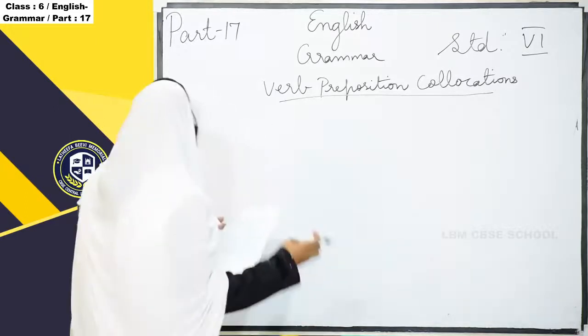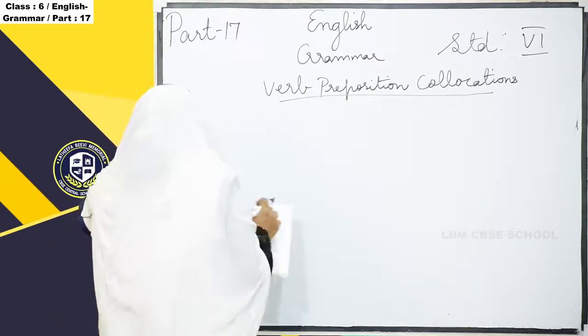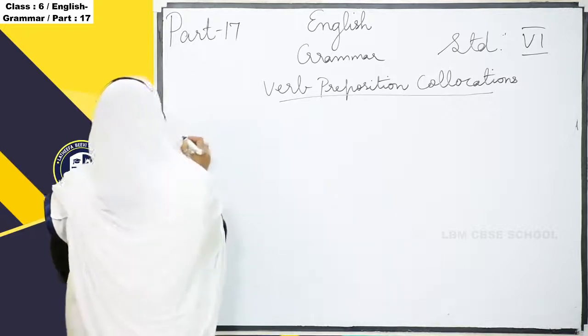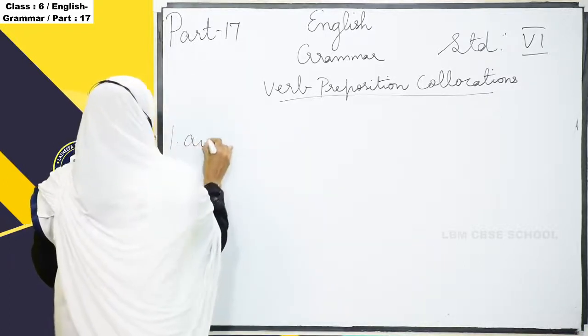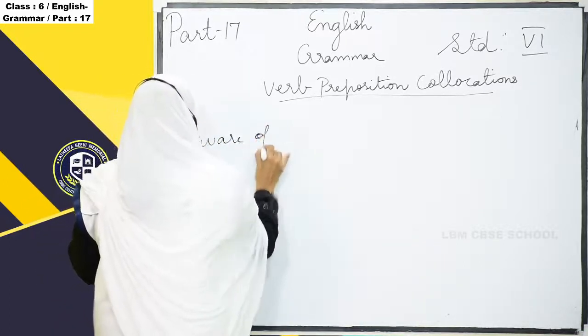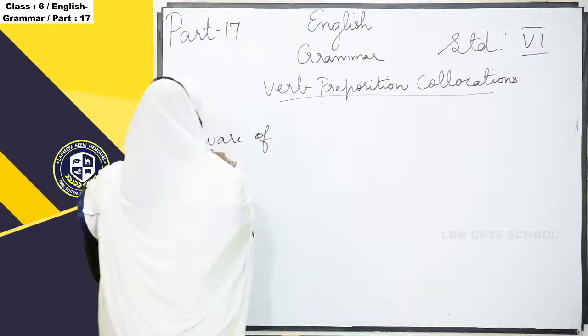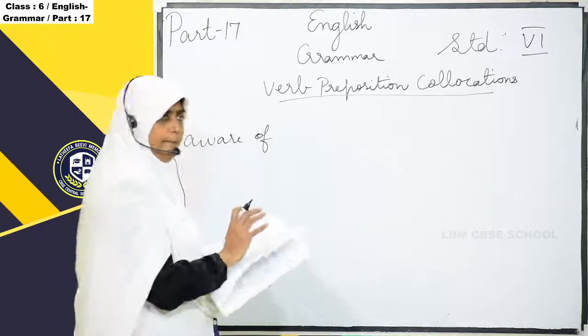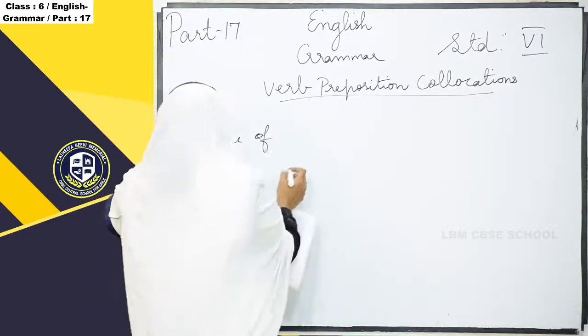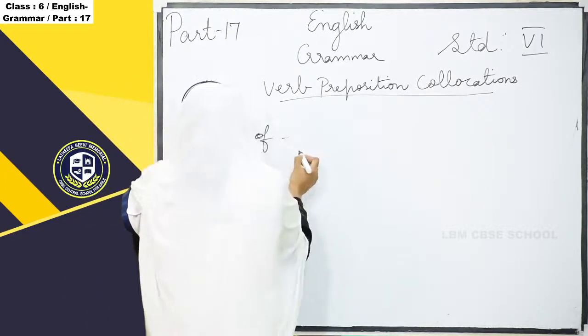First one, aware of. So here aware is the verb, of is the preposition, and how we can use it in examples.